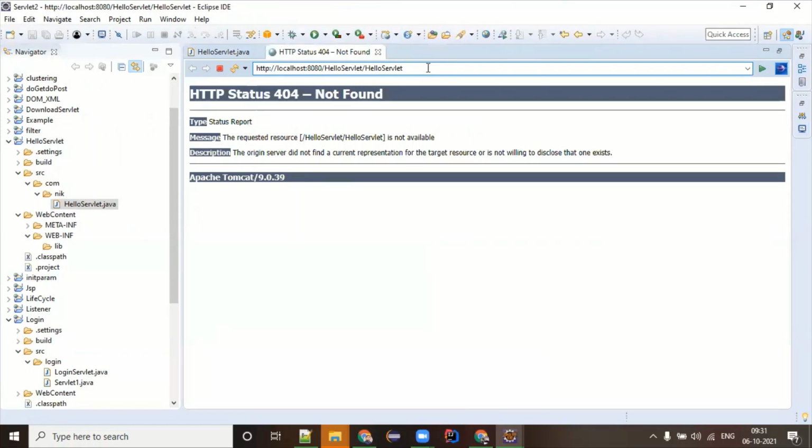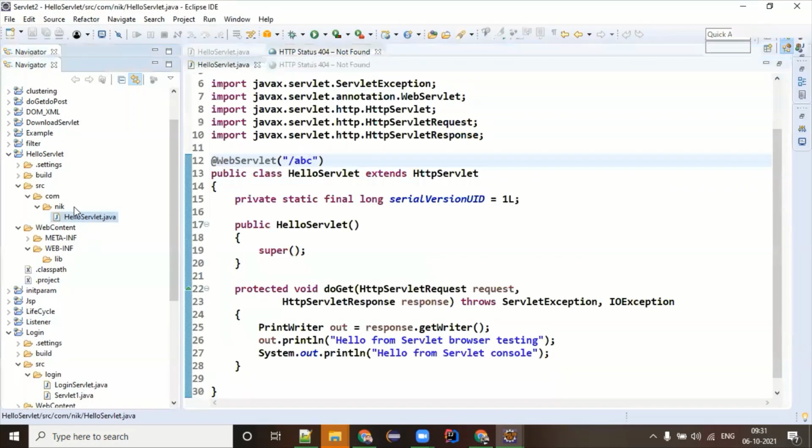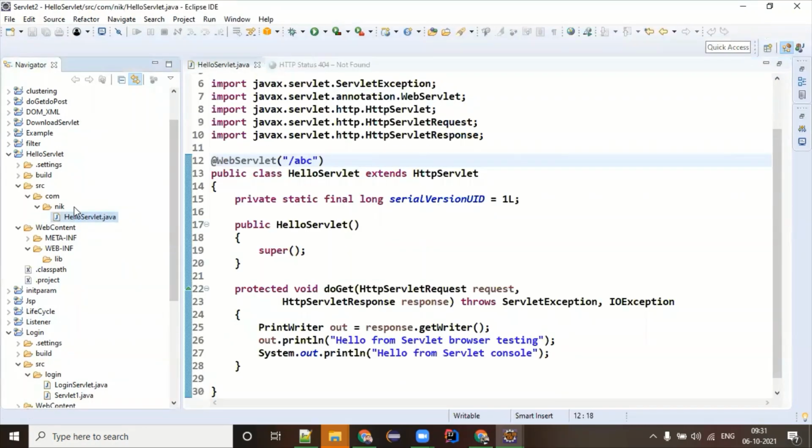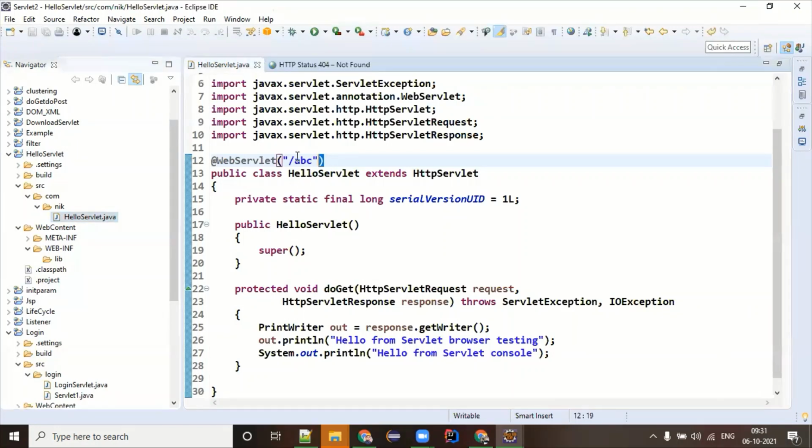This is called a client side error. You must have noticed this sometimes when opening any website also. Whenever you get 404, it is very clear that for the request you are making, there is no particular servlet written to respond to you. In a real-time project you have many servlets, and each servlet has its unique URL.